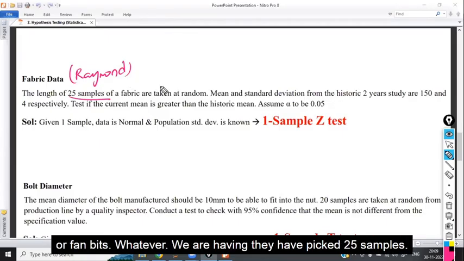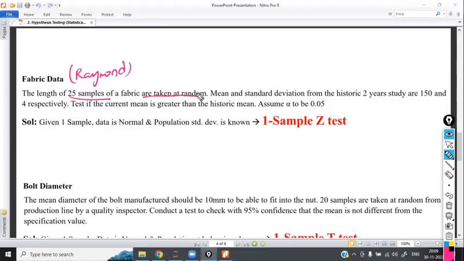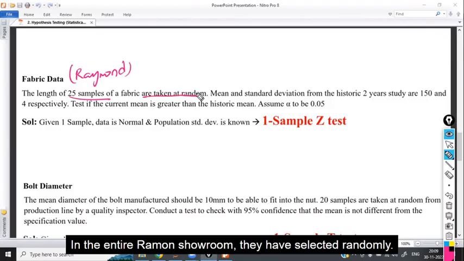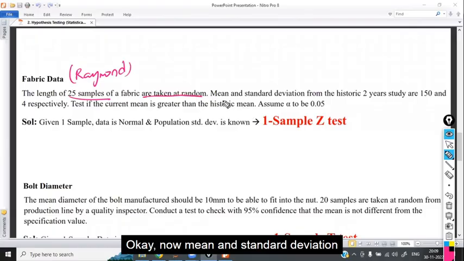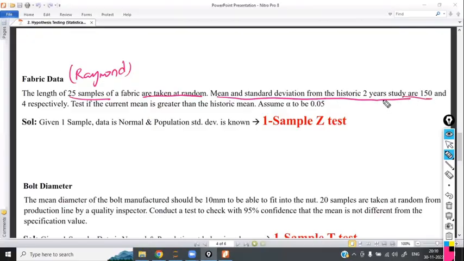Shed bits or fan bits, whatever we are having. They have picked 25 samples. Okay, they have selected randomly, in the entire Raymond showroom, they have selected randomly. Now the mean and standard deviation for the historic 2 years study is 150.